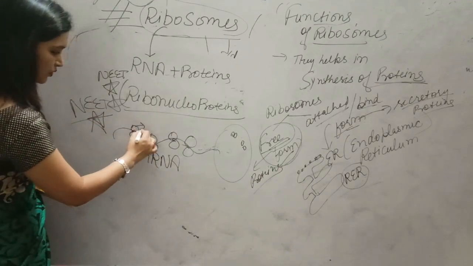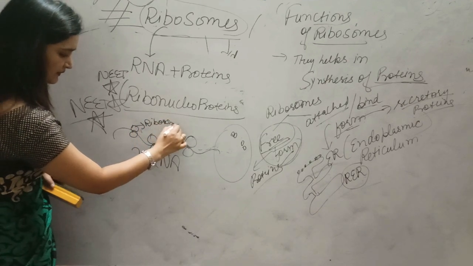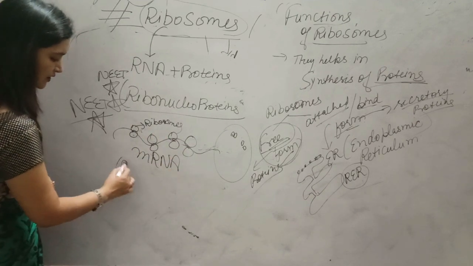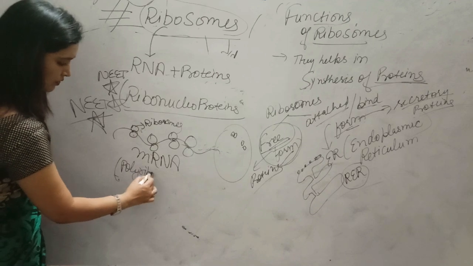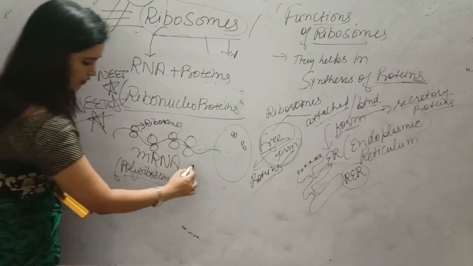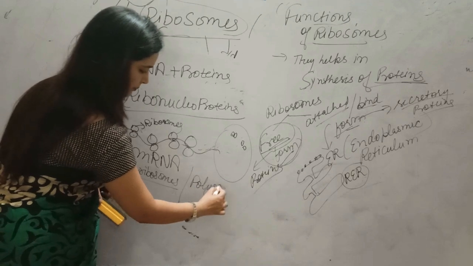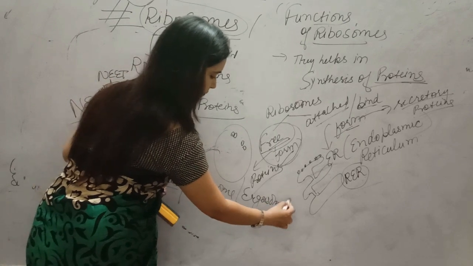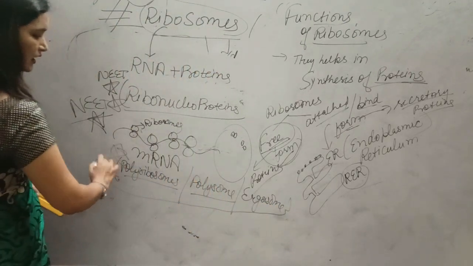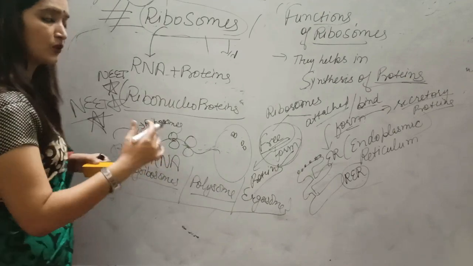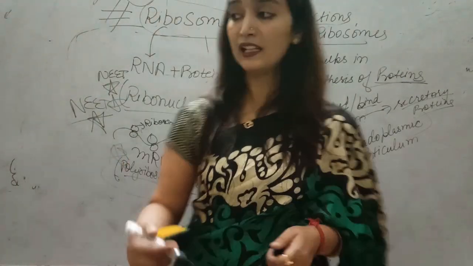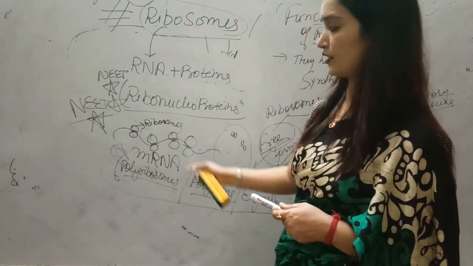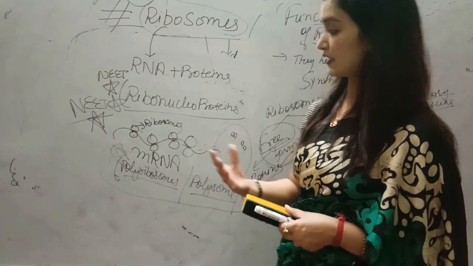When a number of ribosomes are attached to the mRNA, this forms a structure called polyribosomes, also called polysome, and also called ergosome. Very, very important for competition as well as for NEET. This is important because when protein synthesis takes place in the translation process, the attachment of ribosomes on the surface of the mRNA is needed. Only then can they synthesize proteins.